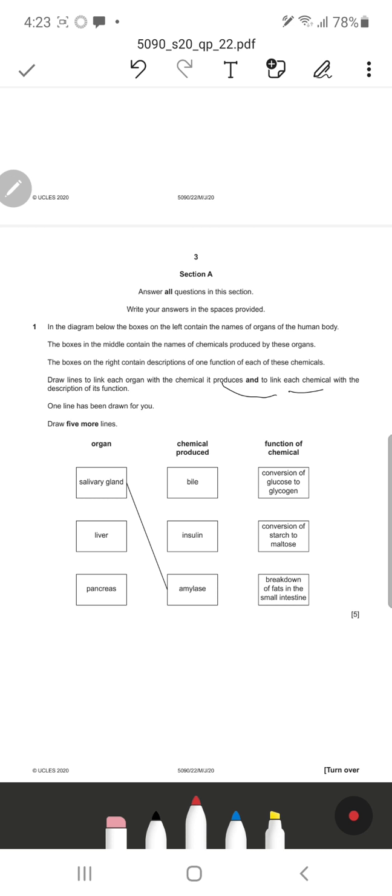So let's see, over here one is already done. So the first one is salivary gland. So obviously it produces or secretes amylase, we know. So the function of amylase is just to convert starch into maltose, so that's going to be our first choice here.